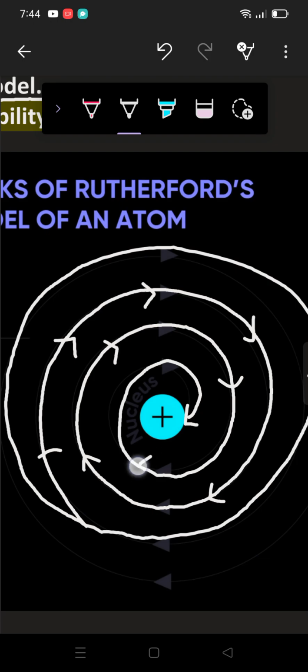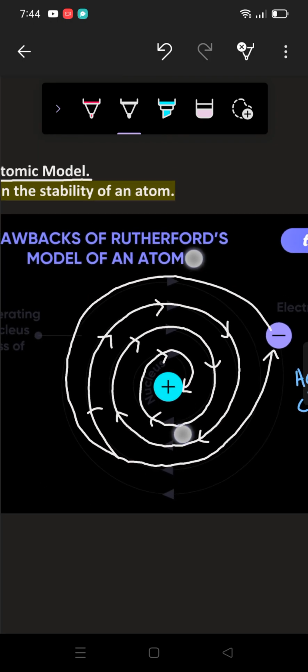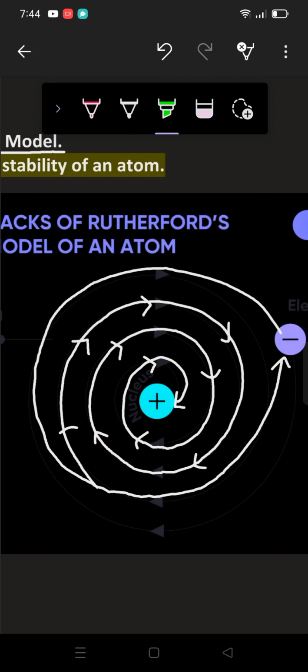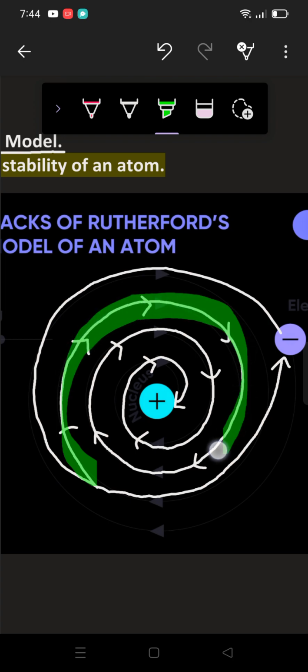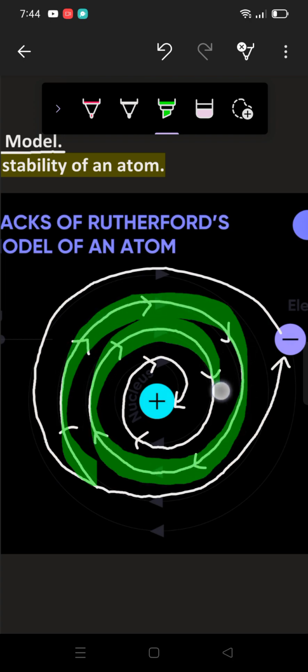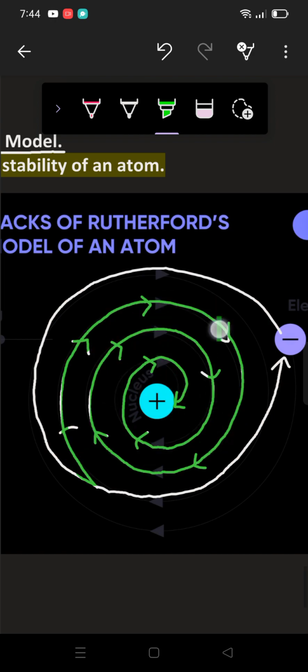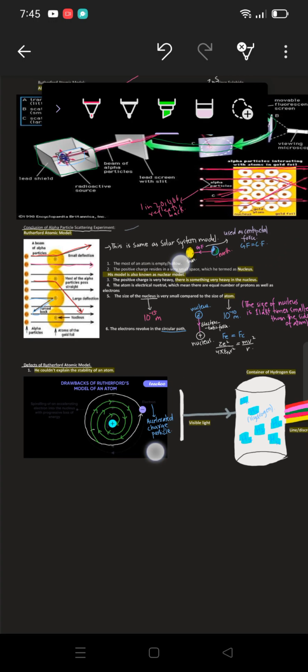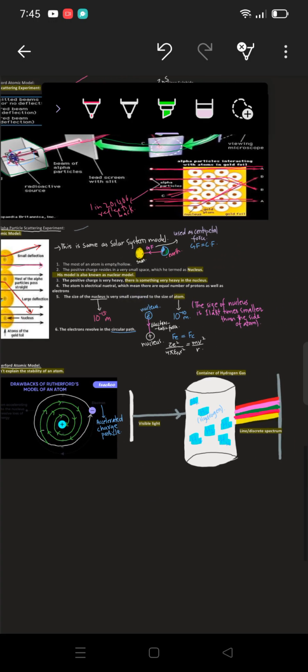Let me highlight this. So he could not explain the stability of an atom due to the electromagnetic theory of Maxwell, right?